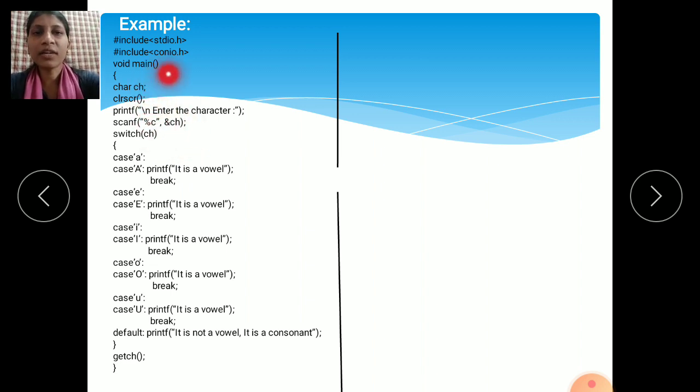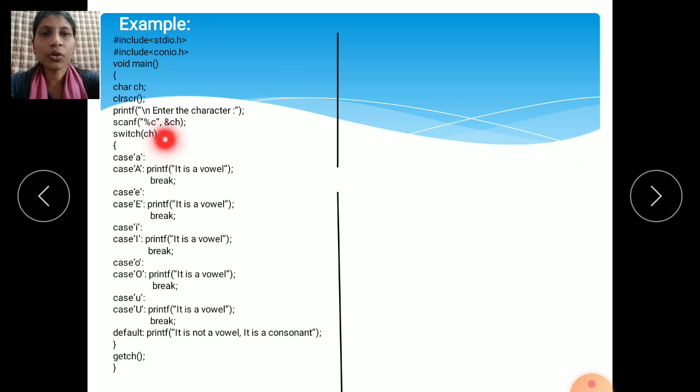Then scanf with %c here. See why I have used %c here? Because ch is the variable and char is the data type. We are using character type data, so the variable is ch. So use %c here. The format specification for char is %c. If you are using a string, %s. If you are using an integer, %d. If you are using a float, %f.